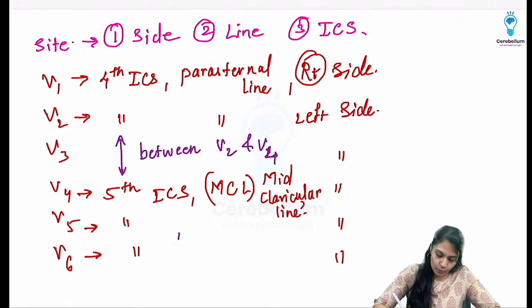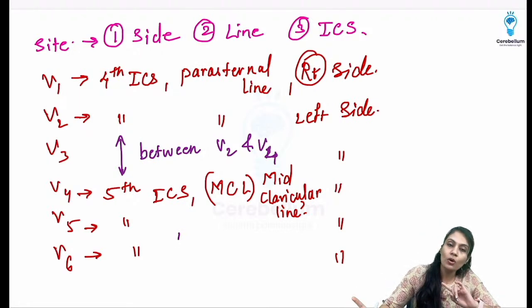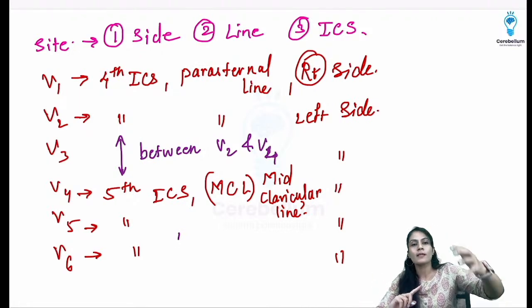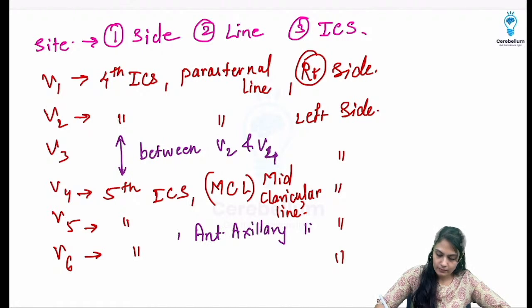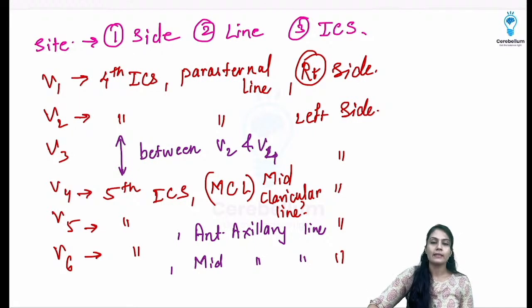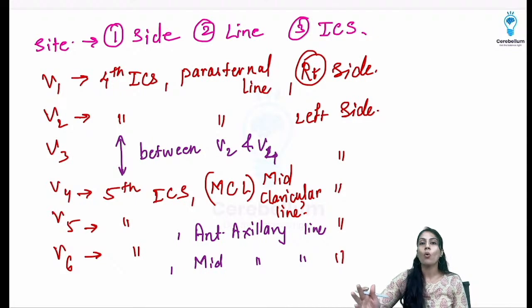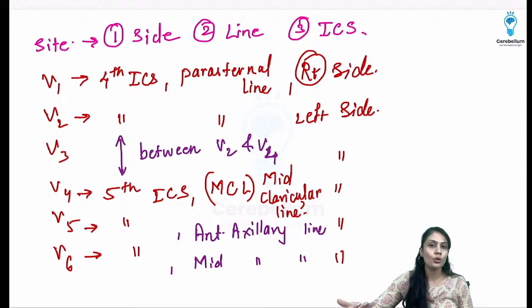Anyways, so let's move on to the next thing. We have discussed the fifth intercostal space for V4, V5, V6. For V5 we are going to change the line from the mid-clavicular line. We are now going to come to the next line, that is the anterior axillary line. Then V6 we are going to attach on the mid-axillary line. Okay, so mid-axillary line. So the only thing you have to remember is that you have to mention all three things whenever you are telling about the site of the lead where we should attach it.